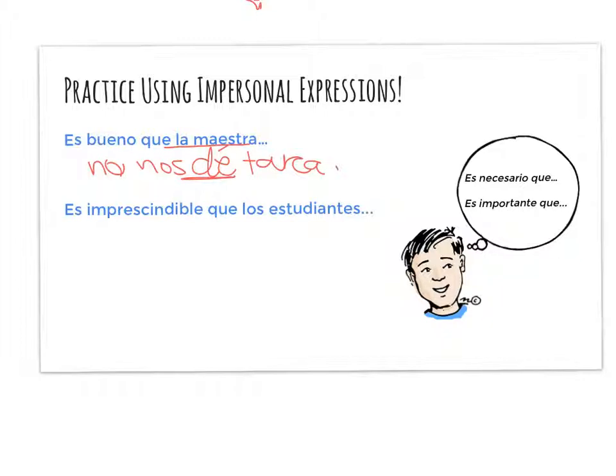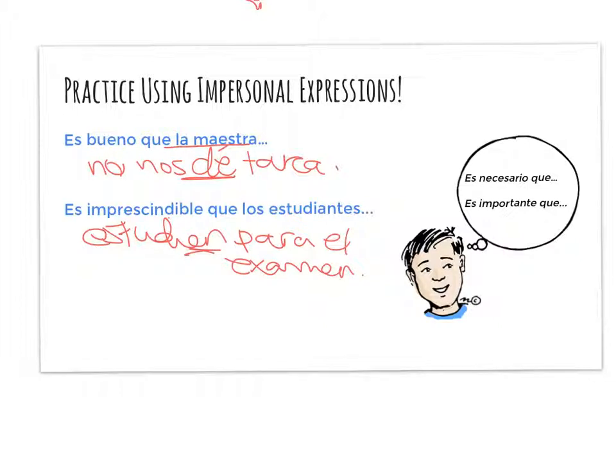Es imprescindible que los estudiantes, that means it's imperative or basically necessary that the students do their homework or study for the test, right? We'll use estudiar. So you would just put that second verb in the subjunctive. Que estudien para el examen. Right? Opposite ending happening because we have this impersonal expression triggering that the subjunctive will follow.